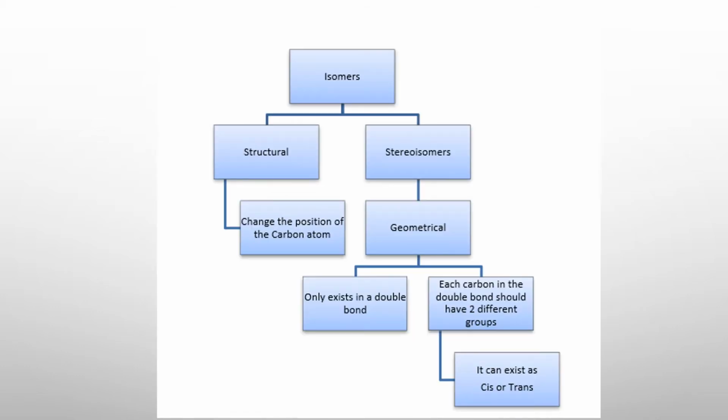So we start off with isomers, where organic molecules have the same molecular formula but different structural formula. So this year we're going to be looking at 2 major types of isomers, structural and stereoisomers. Stereoisomers are geometrical isomers, and for structural isomers we are going to be looking at skeletal isomers. So let's look at the 2 types of isomers. This diagram basically summarizes the different types of isomers and how we can differentiate between them.